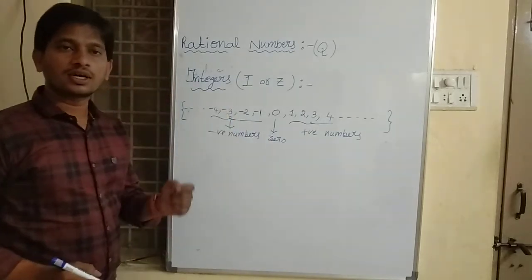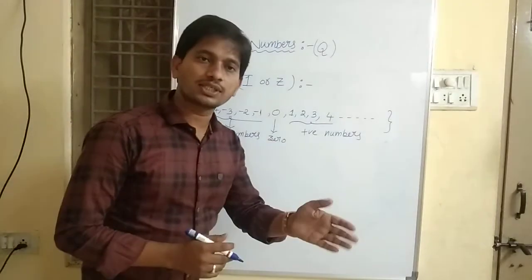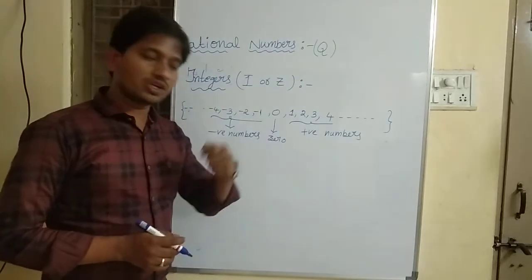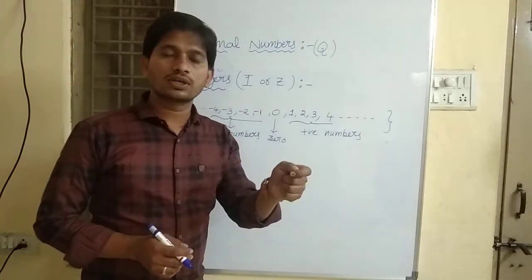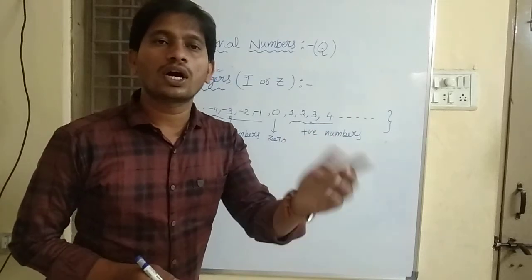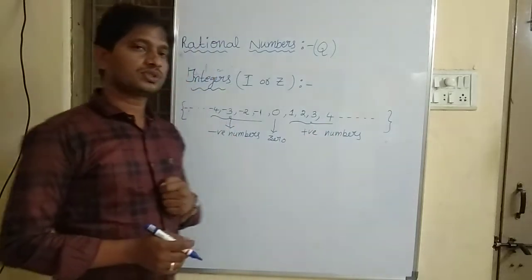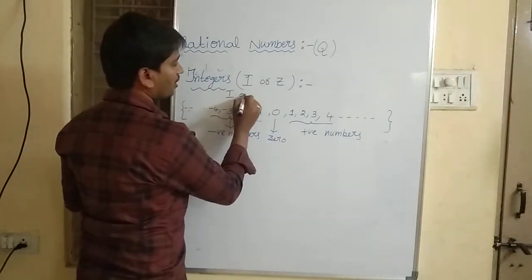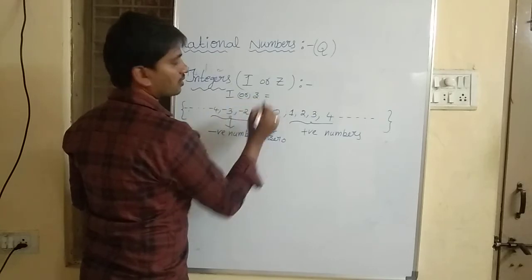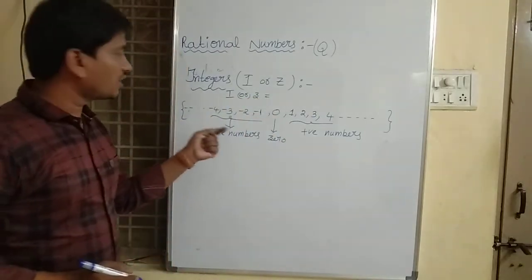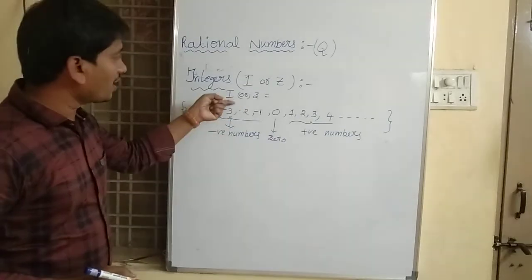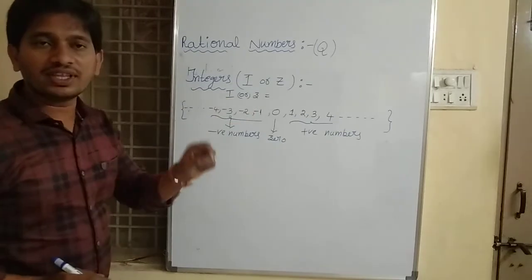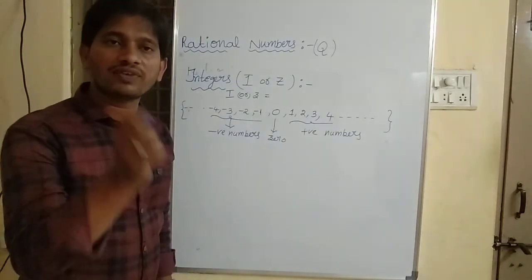So integers include positive numbers, negative numbers and 0. We can also say that whole numbers together with negative numbers are called integers. The set of integers is denoted by the letter Z. Why Z?